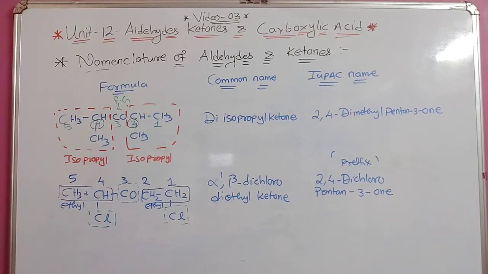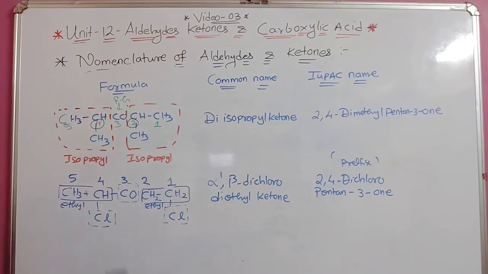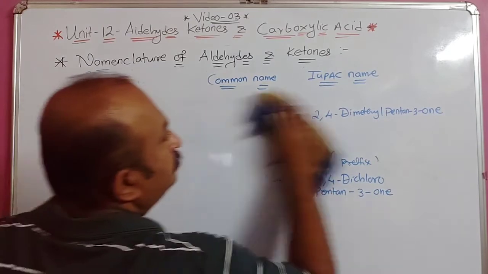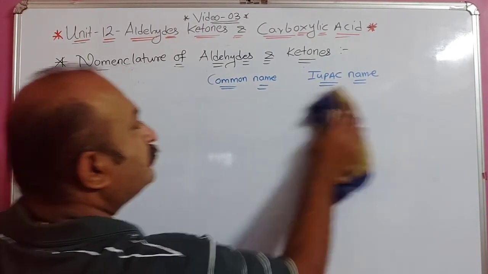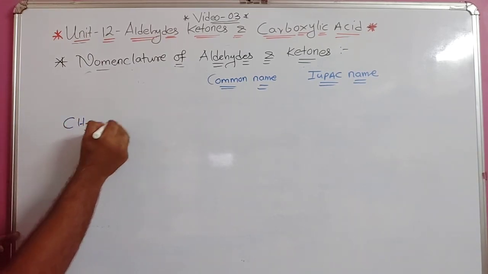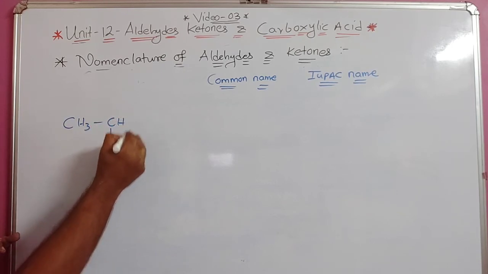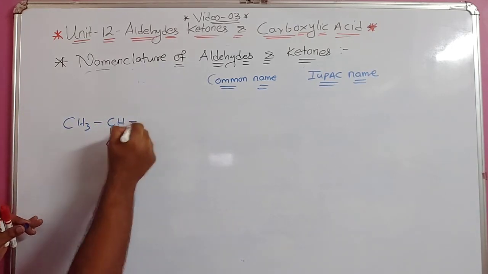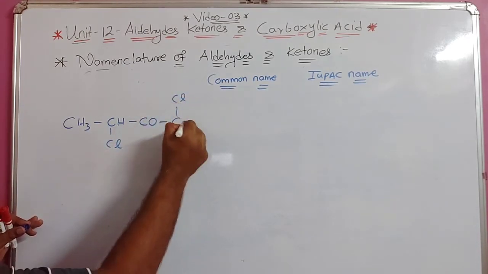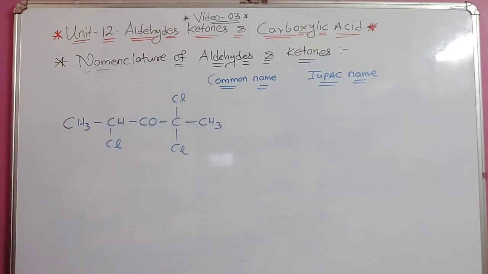Understood? So now if I want one more example, I can give one complex example so that this part also will be clear. Just a minute. Now suppose it is written CH3, CH, here I will write Cl, then CO, that is the functional group, then C, Cl, here also Cl, and here CH3.